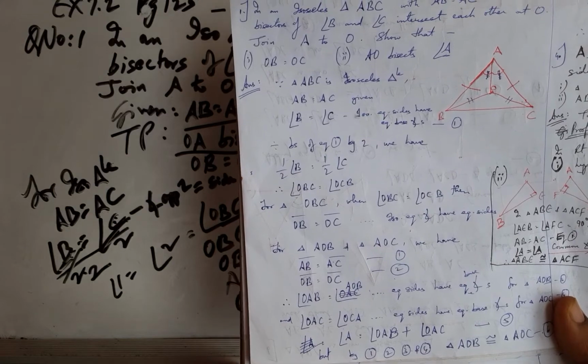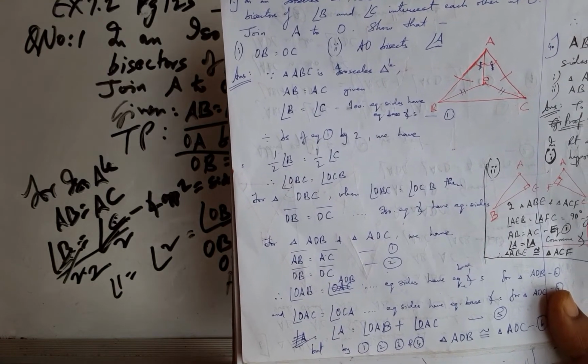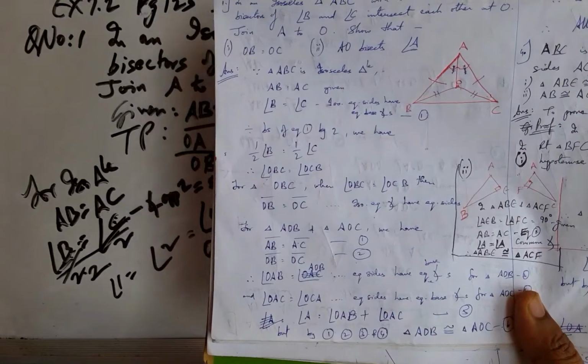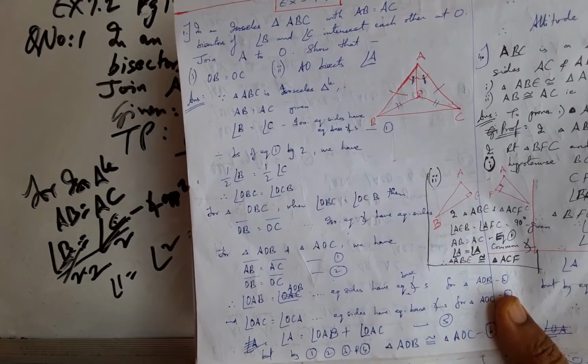And this is how the proof needs to be written in a very clear, simple way. This is the explanation part, and this is how it needs to be presented in the problem.